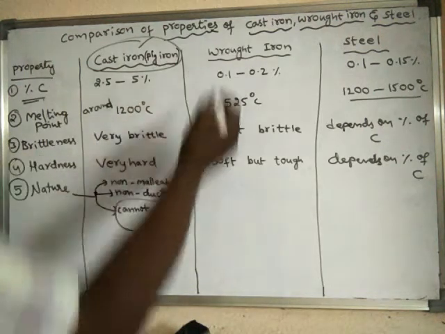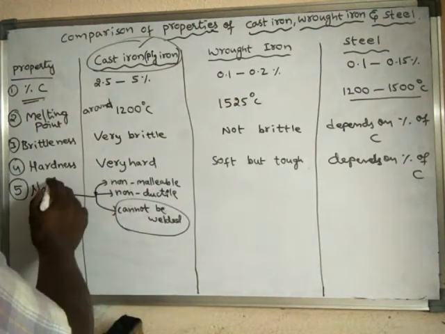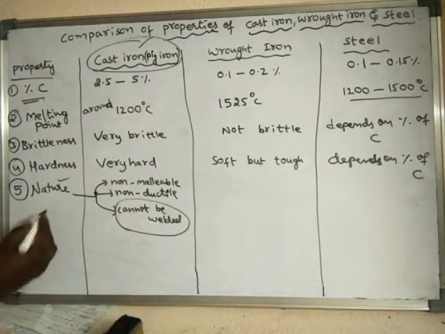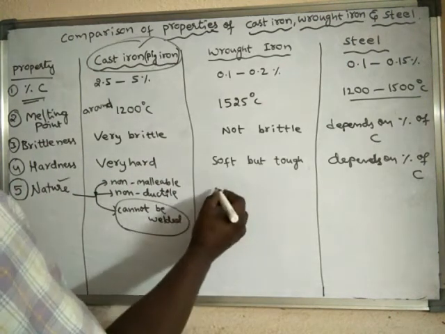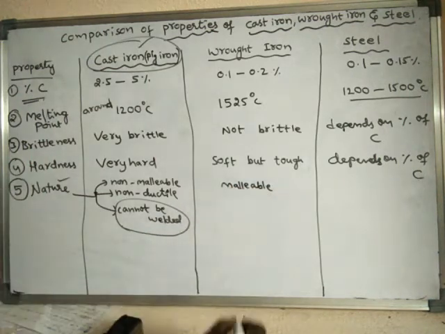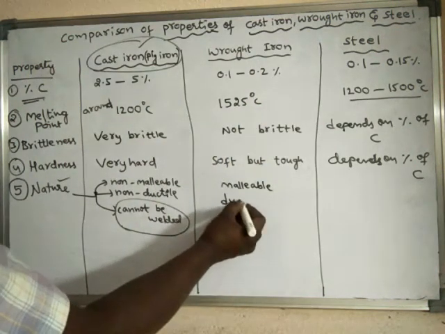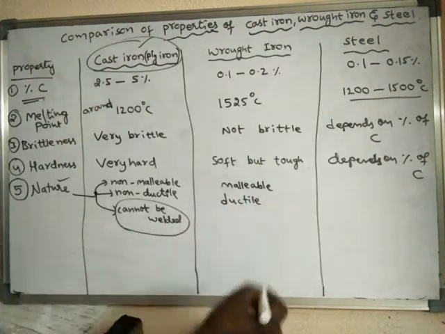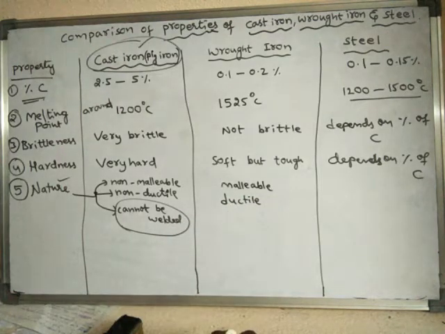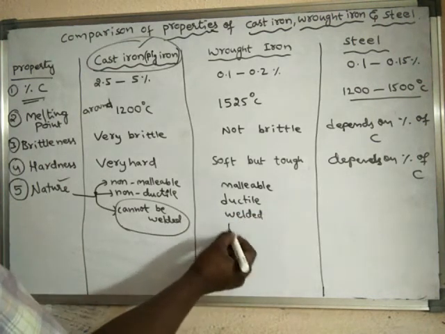And if you speak about wrought iron, it is malleable, ductile, and can be tempered and welded. So if you see the nature of wrought iron, it is malleable. That means we can make thin sheets of iron from wrought iron. And ductile, that means we can draw wires also from wrought iron. It can be welded and tempered.